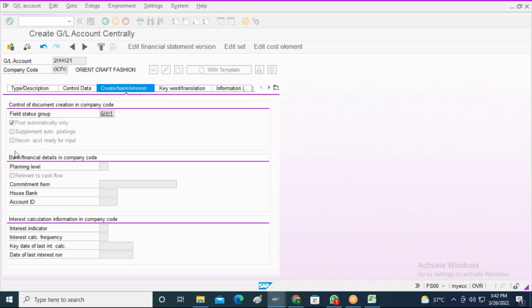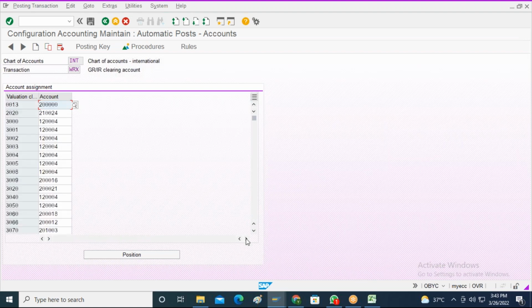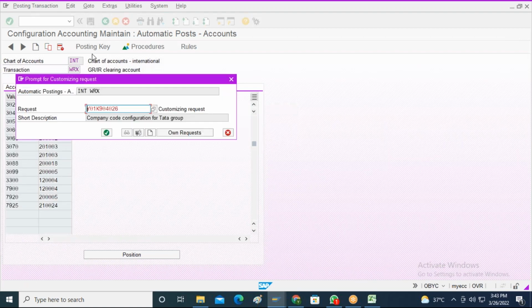So 32002221 is the GL account. I just need to mention again this particular valuation class, and the relevant transaction event key is WRX. So I will put 200021. Save it. Okay, so 30202021, right? Save it.